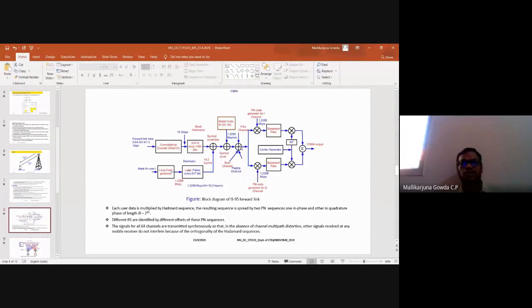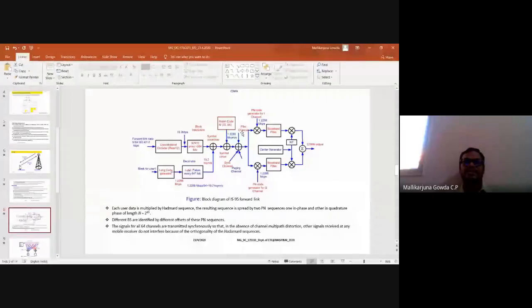Walsh code with 64 different channels is used. Out of 64, 3 are used for what? One is used for the pilot. The purpose of this pilot is to measure the channel characteristics.